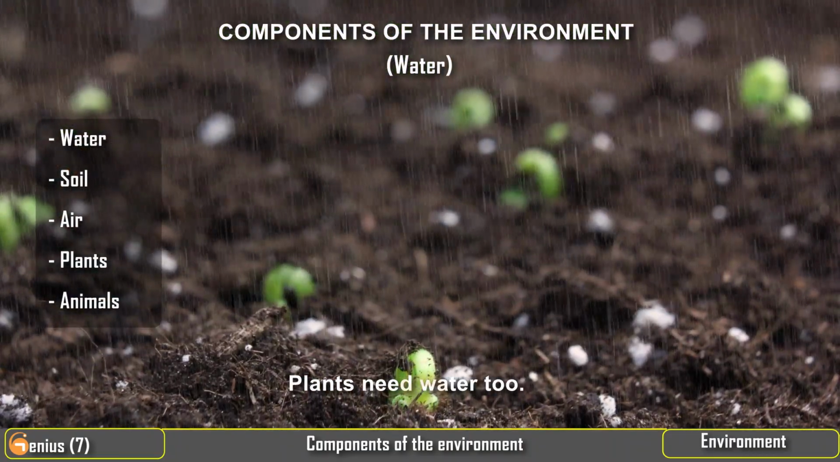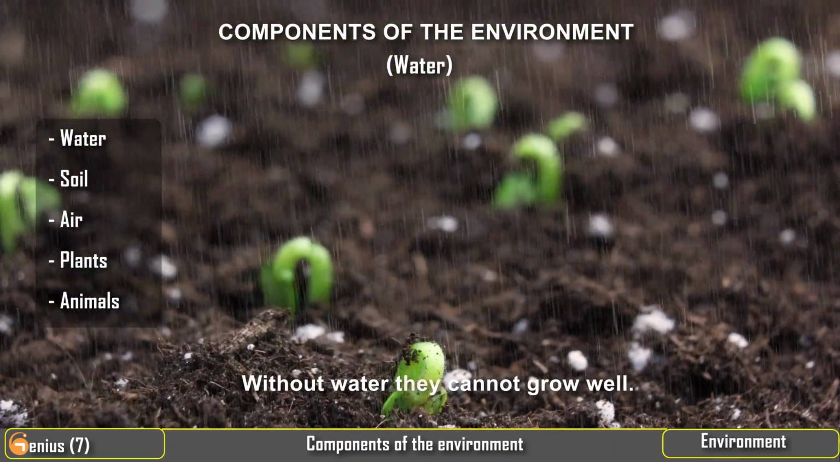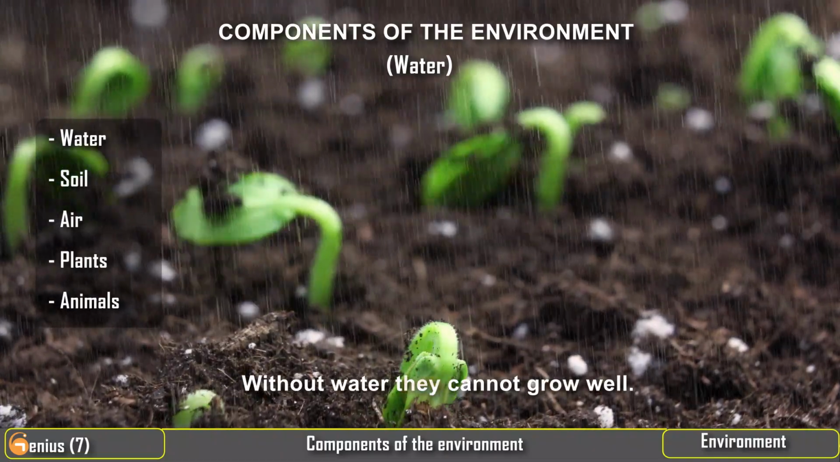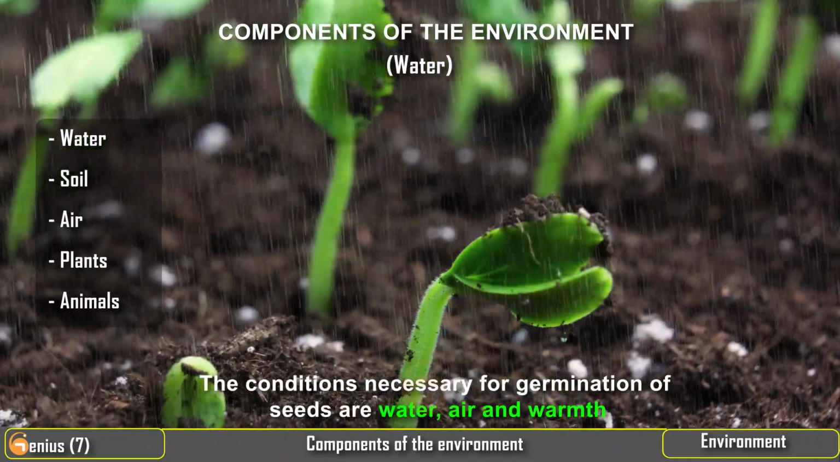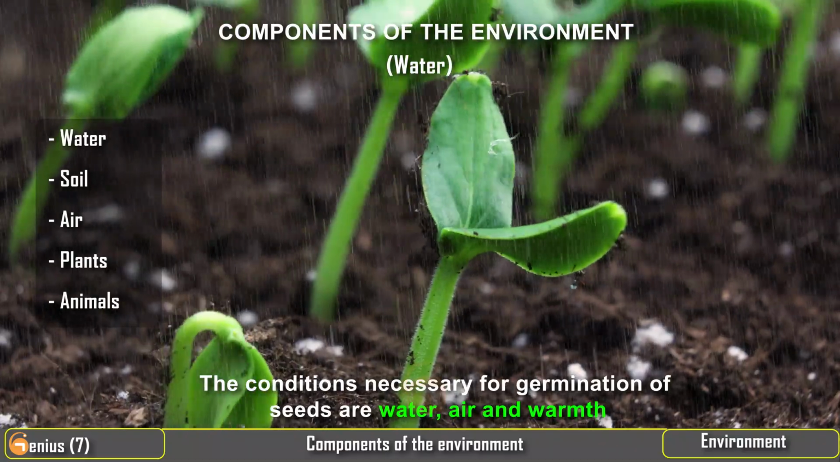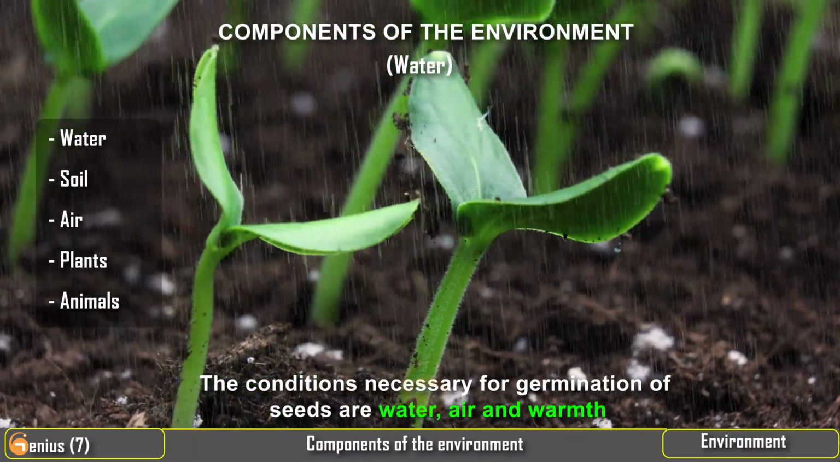Plants need water too. Without water they cannot grow well. The conditions necessary for germination of seeds are water, air and warmth.